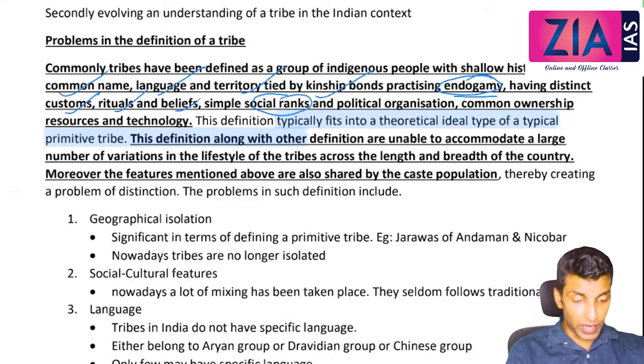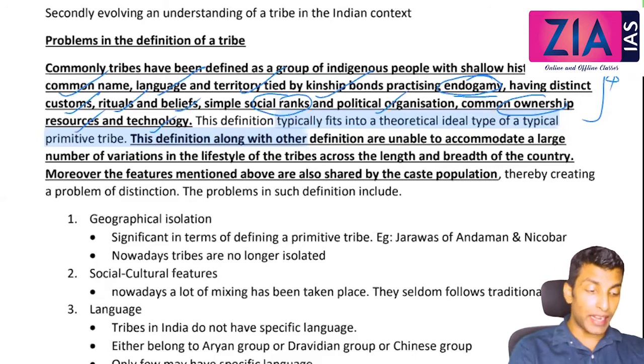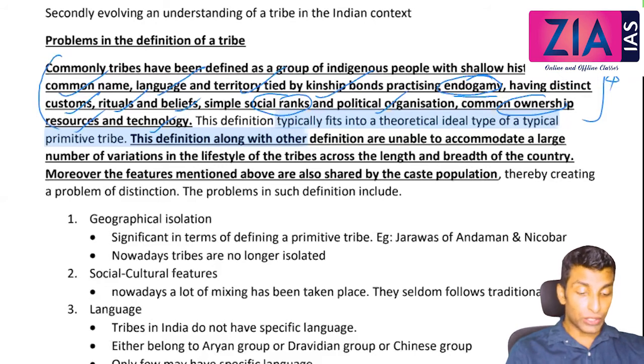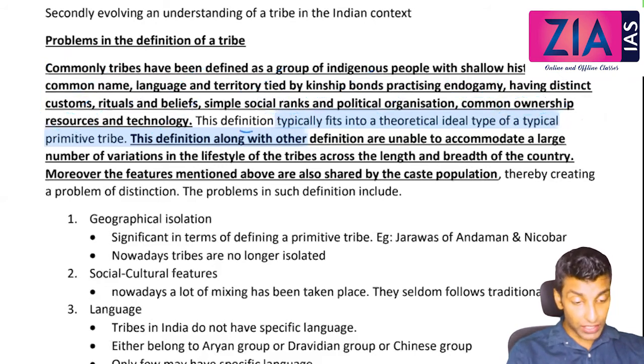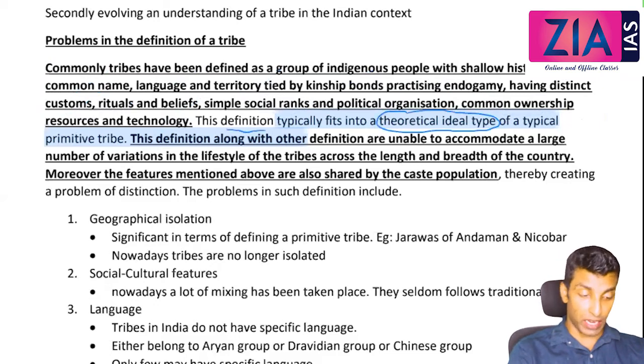And some simple political organization, common ownership of resources and some simple technology. So this is how you can understand a typical tribe. This is actually a typical ideal type of tribe, a theoretical understanding of tribe. So this definition typically fits a theoretical ideal type of primitive tribe.